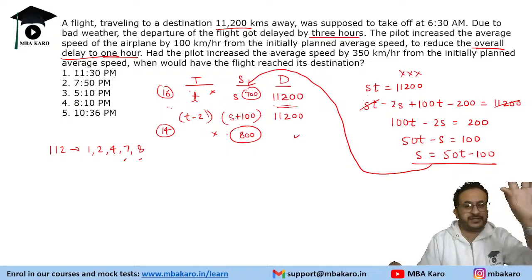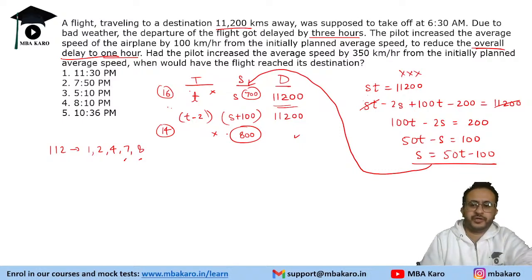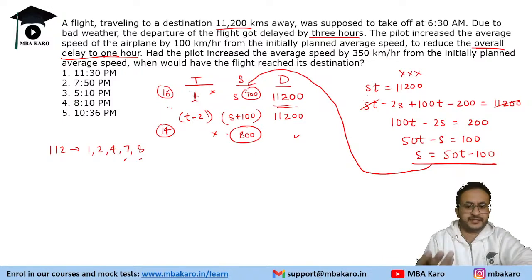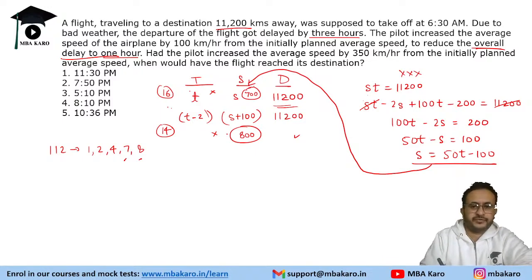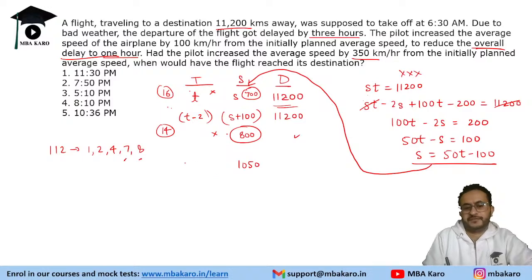Be good with numbers in order to ace the examination. You have to do this, because if you use the quadratic equation method, it is going to be a very long way. It depends on whether you have practiced well and are a pro at it. Now it says, had the pilot increased the average speed by 350 km per hour, so the average speed would be 1050, what would be the time taken? That we need to find.